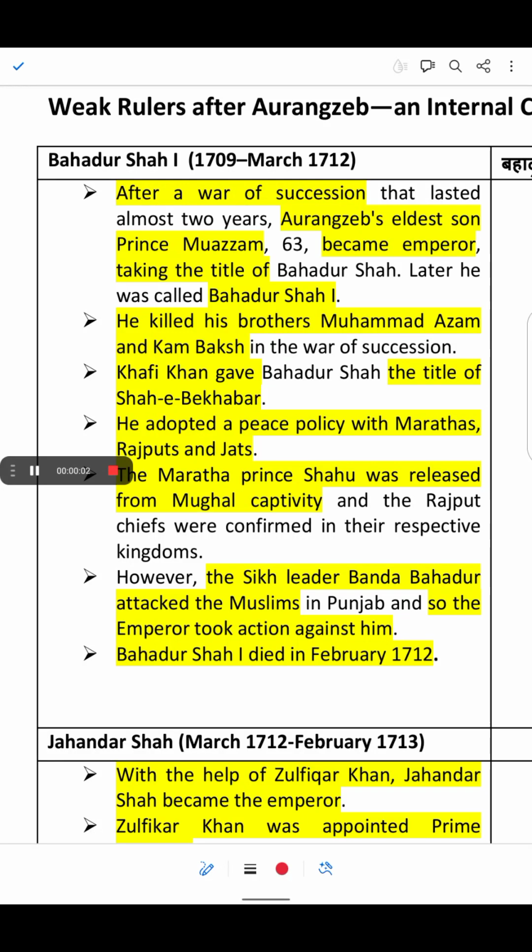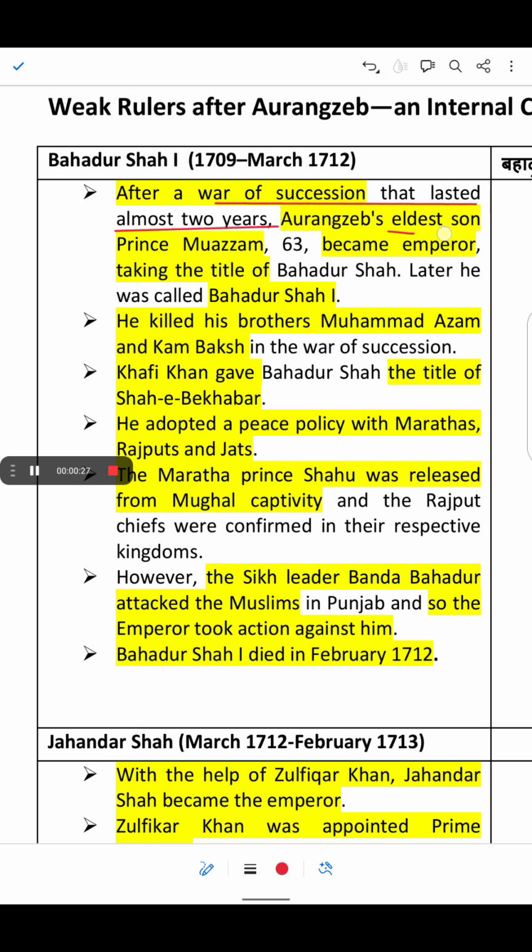In this video, we will learn about the weak rulers after Aurangzeb and internal challenges. So after the death of Aurangzeb, Bahadur Shah I became the 7th emperor, from 1709 to March 1712. After the death of Aurangzeb, there was a war of succession which lasted for almost 2 years.